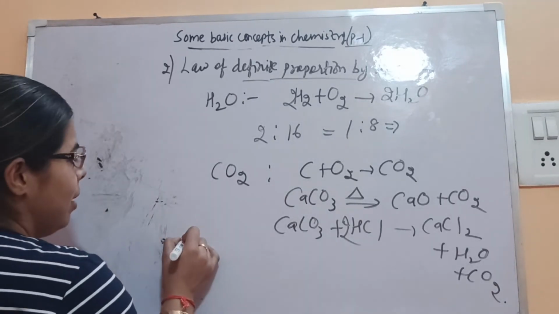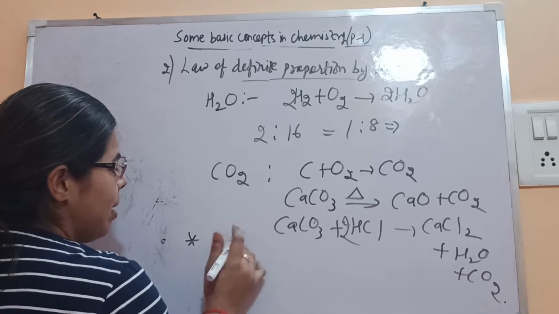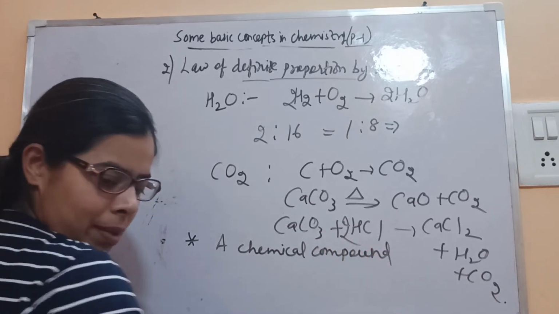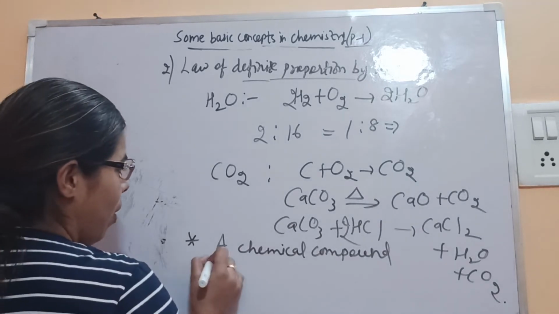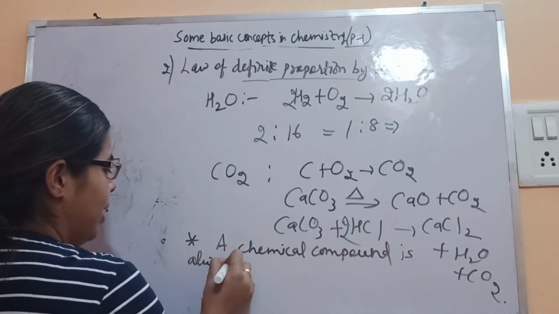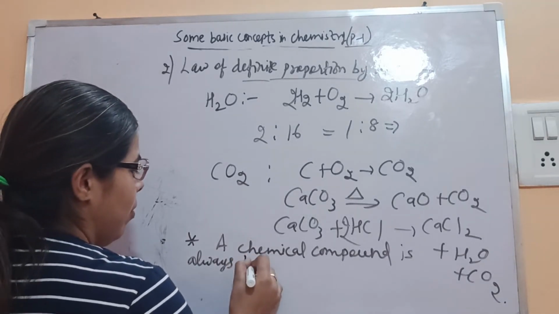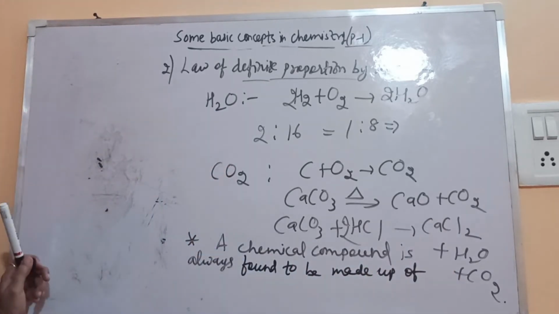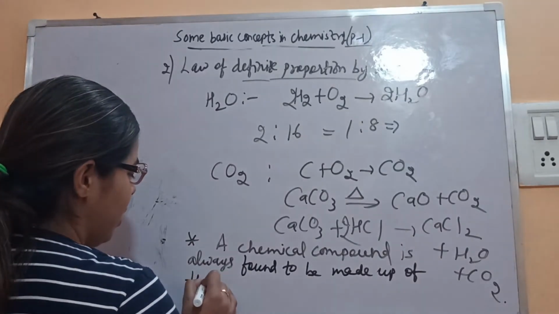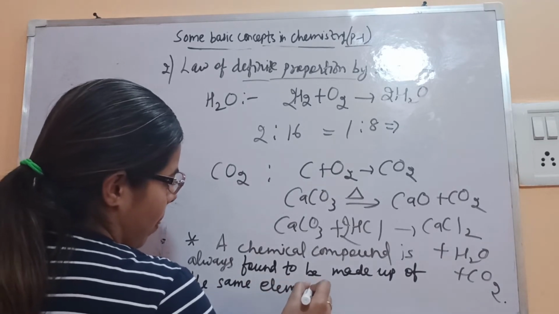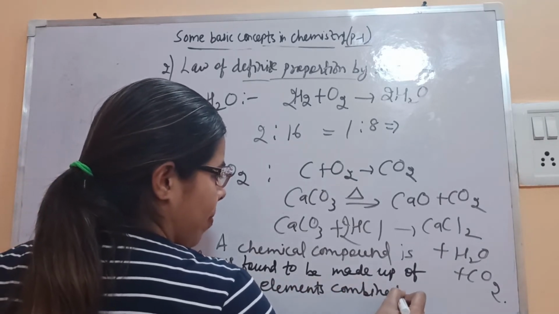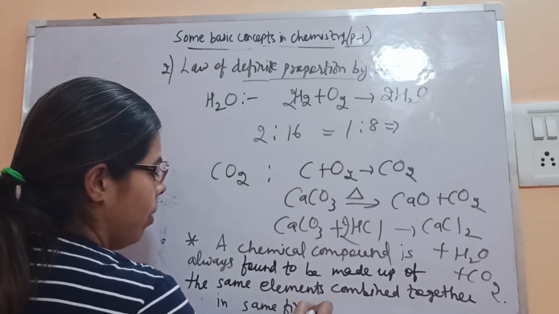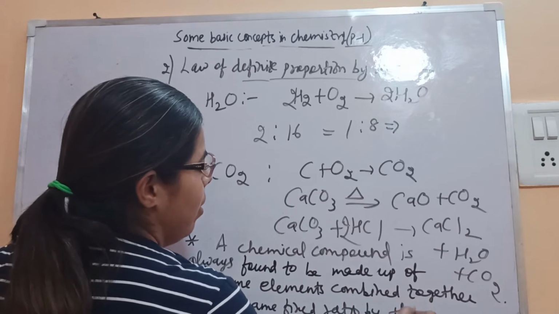So what is the statement for this? A chemical compound is always found to be made up of the same elements combined together in the same fixed ratio by their masses.